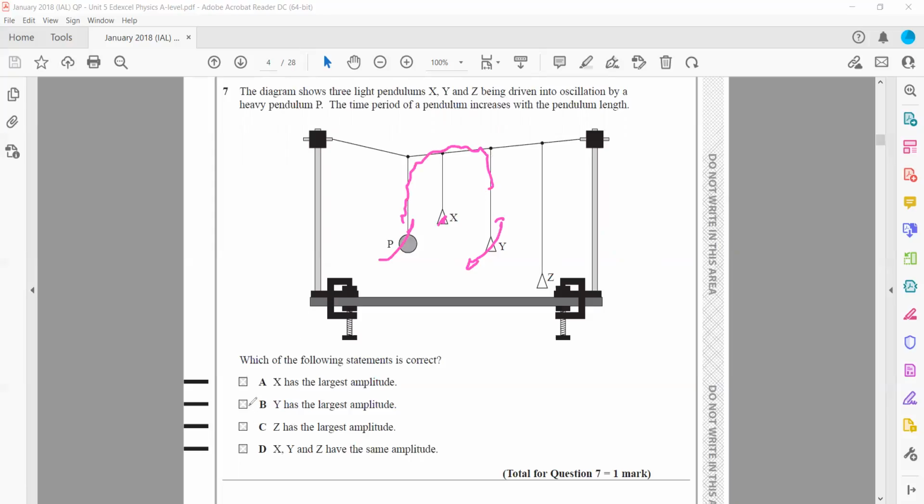So Y will have the largest possible amplitude, because maximum amount of energy transfer occurs when the natural frequency equals the applied frequency, and in this case they will have the same frequency, so that's why maximum energy transfer. So B is the right answer.